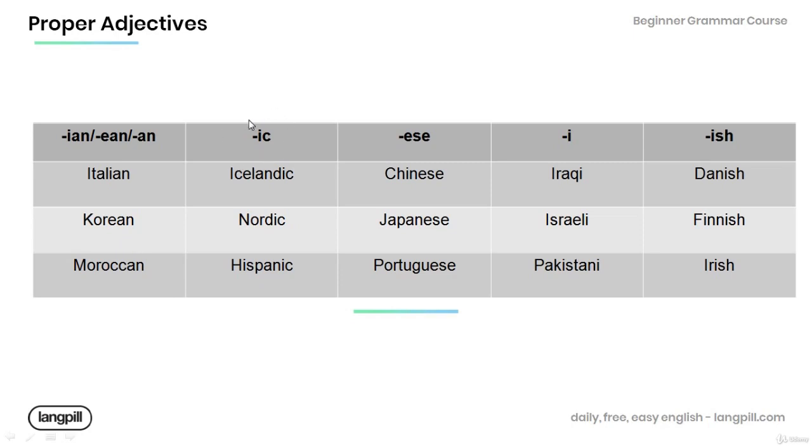And proper adjectives that end in IC: Icelandic, Nordic, Hispanic. ESE: Chinese, Japanese, Portuguese. I: Iraqi, Israeli, Pakistani. ISH: Danish, Finnish, Irish.